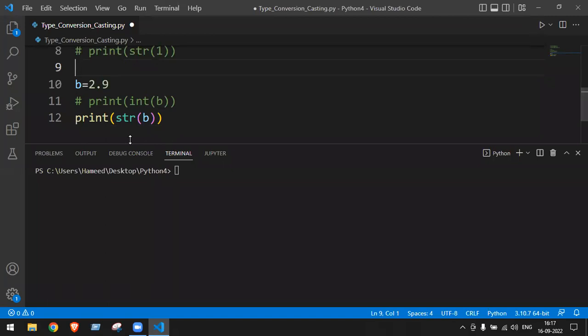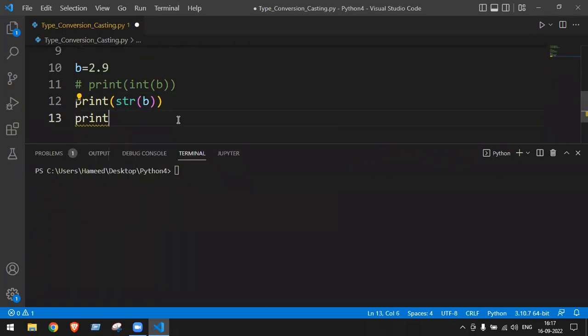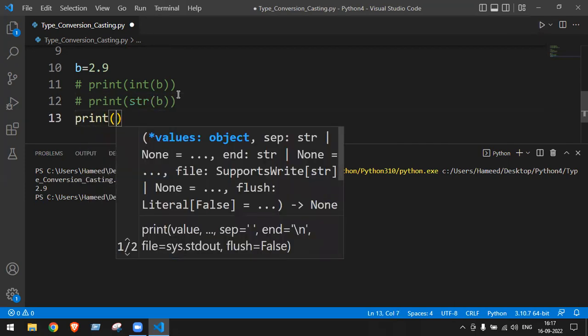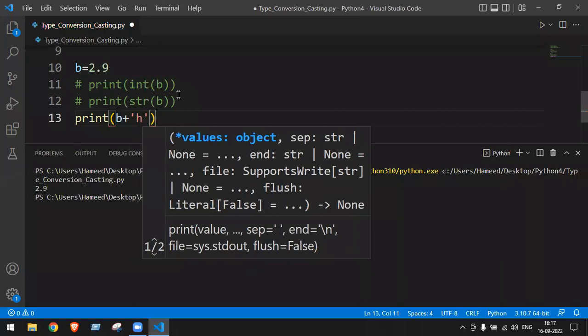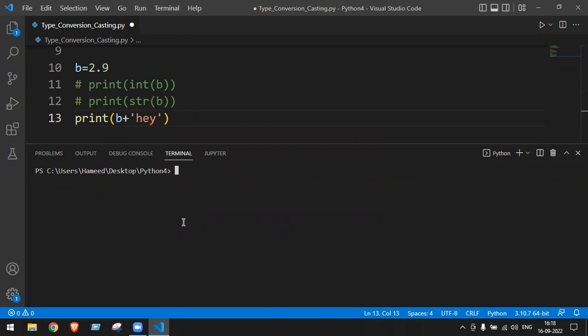But it will be helpful when we are combining a string with another string. First of all, let me show this answer once. So run the code, the answer is 2.9. But suppose if I want to do print b plus, b plus hey, is line number 13 possible? Line number 13 possible?